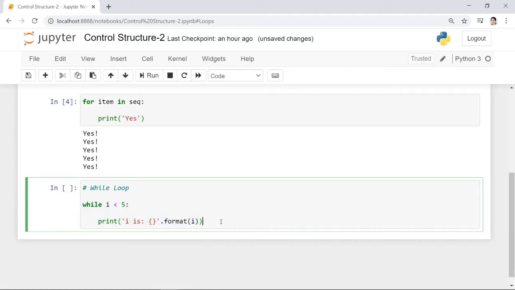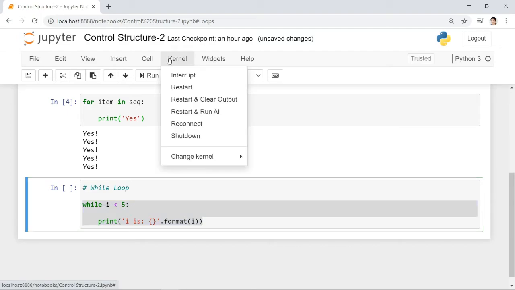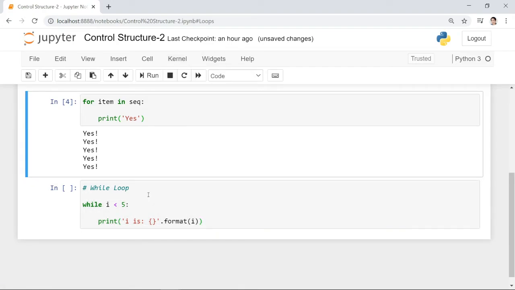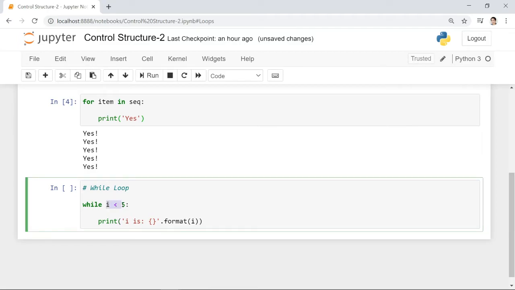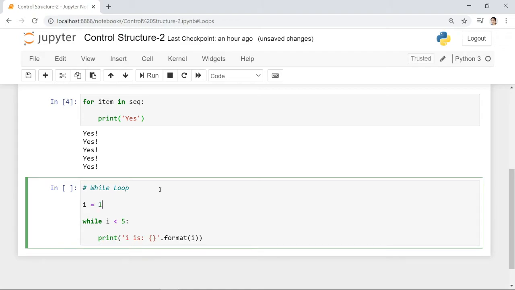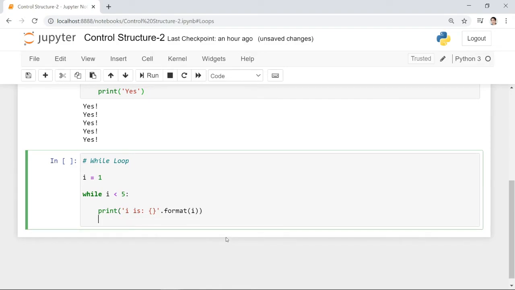So in case that happens, that you execute an infinite loop, you have to restart the kernel to clear the infinite loop. Okay, but I will not execute this. What is lacking here is the increment, so that this condition will be satisfied. For example, I will define here i equals 1. Then the next line will be the increment: i equals i plus 1.